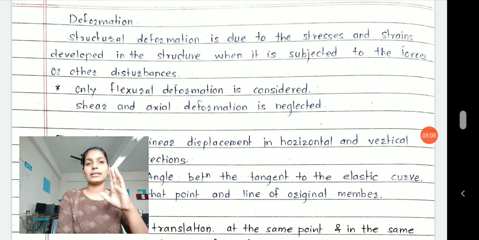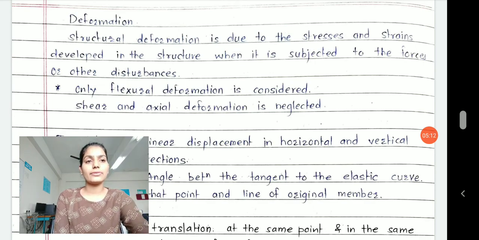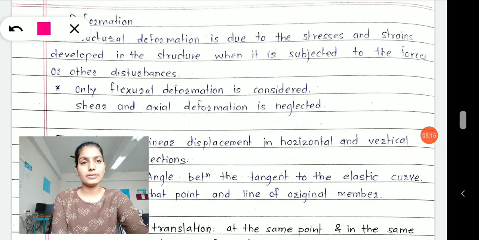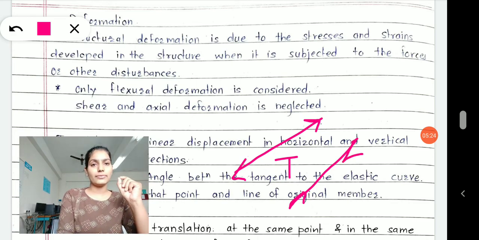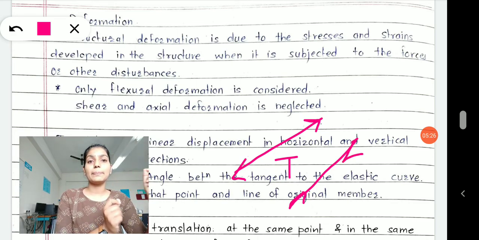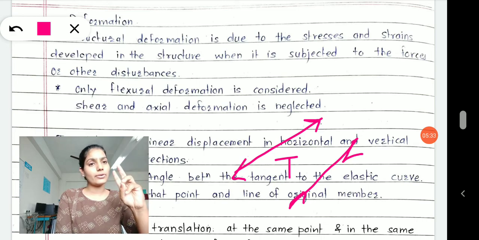Why is it neglected? What is shear and what are axial forces? Now in the trusses we have analyzed the trusses, and in the trusses we understood the member may be in tension or may be in compression. A member cannot be in flexure in the trusses because we have pin-jointed trusses. We have solved pin trusses, right? So member forces are always in compression or in tension. This type of behavior is shown by what?